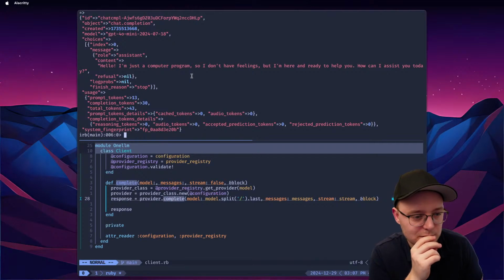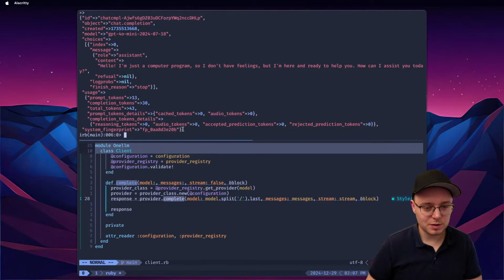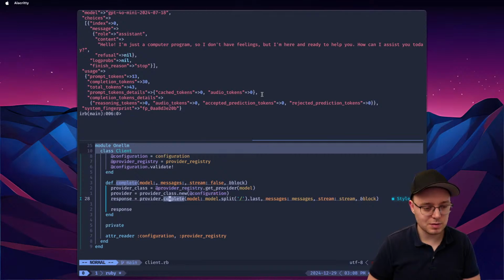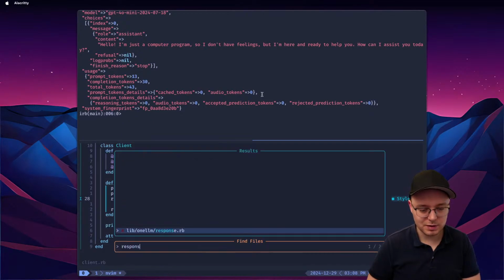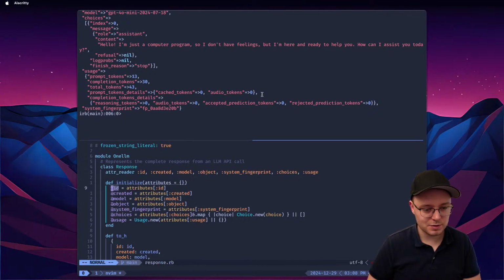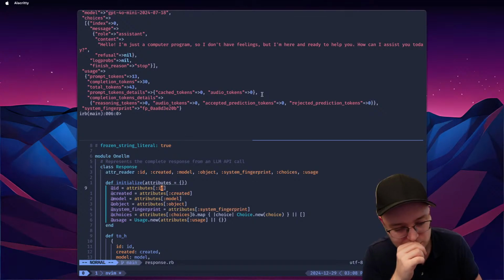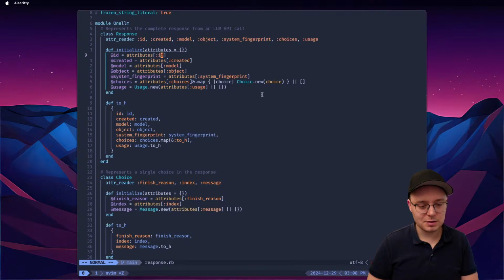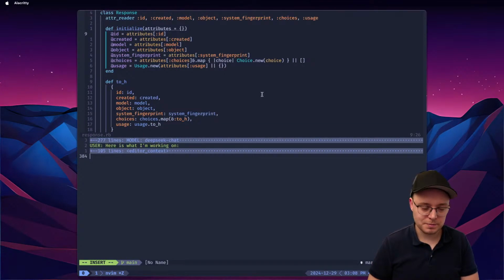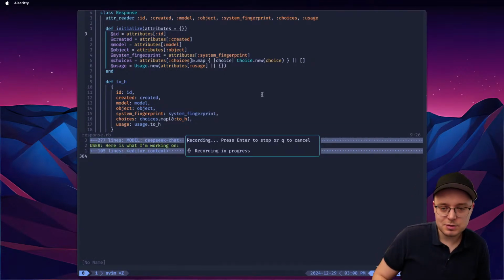Okay, we have this response, right? But for some reason, when we pass it to our response, it doesn't work. Let's take a look at the response file. What does it do? So the first thing, it reads symbols, not strings, right? So we can just tell the LLM to fix it everywhere. Symbols must be strings, obviously, because we're parsing JSON.